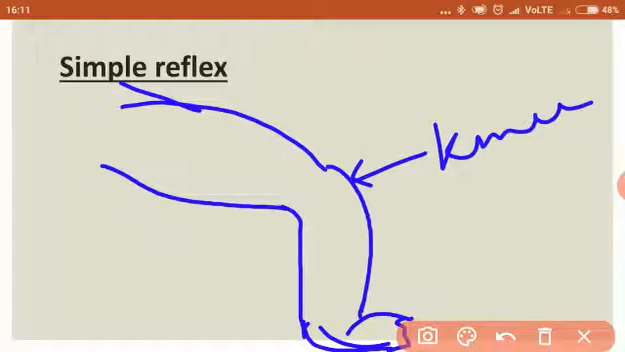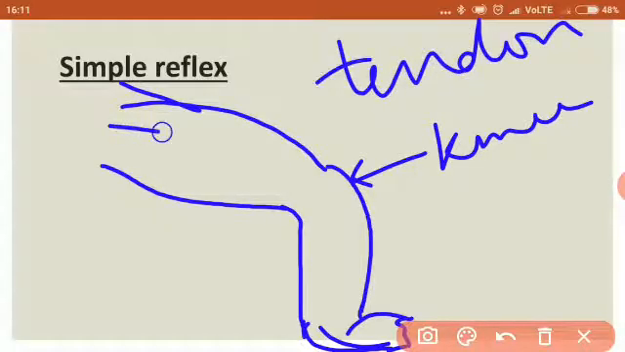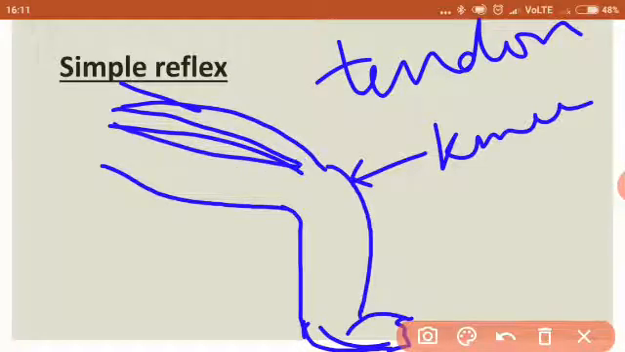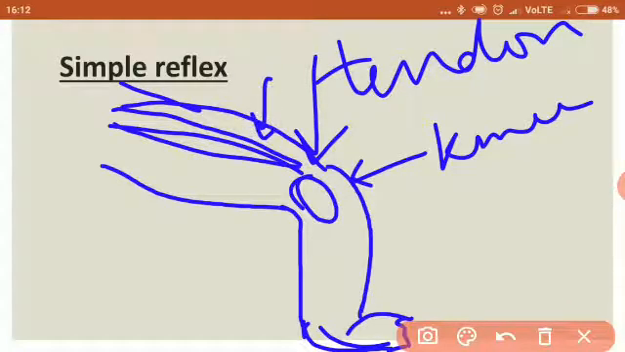Now, when the tendon on the knee, what do you mean by tendon? Of course, there are muscles inside this. There is the thigh muscle, which is responsible for bringing about the movement of the knee joint, isn't it? And here is the bone. To this bone, the thigh muscle is attached with the help of a tendon.